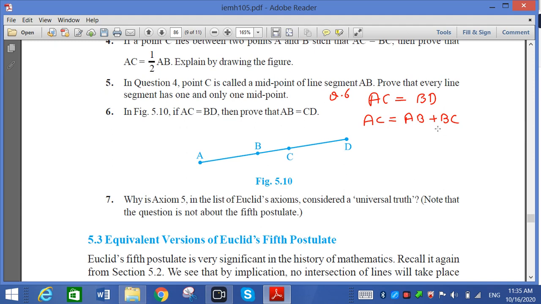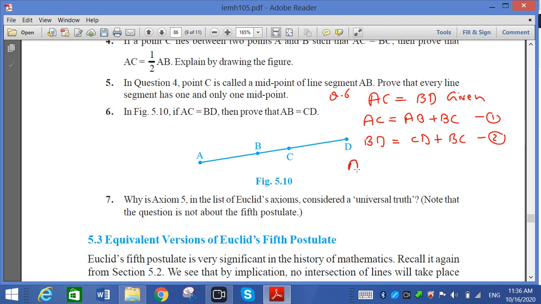Similarly, point C lies between B and D. So we can say BD is equal to CD plus BC. So here that is equation 1, here equation 2. We know that AC is equal to BD. So from the equations, what is given is AC is equal to BD.